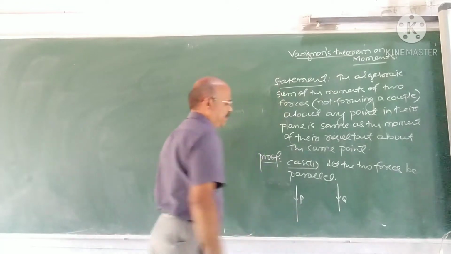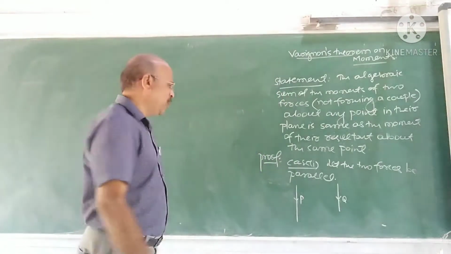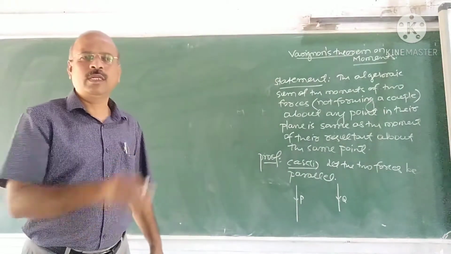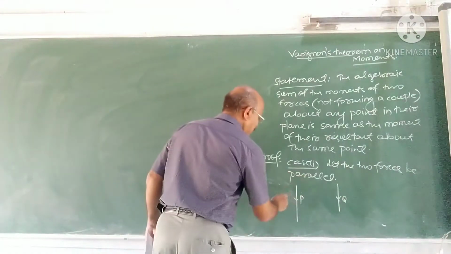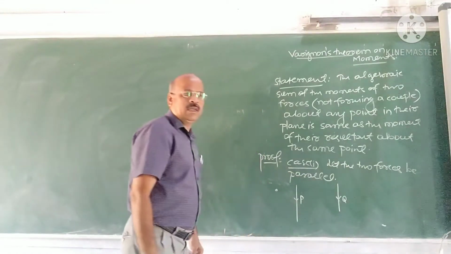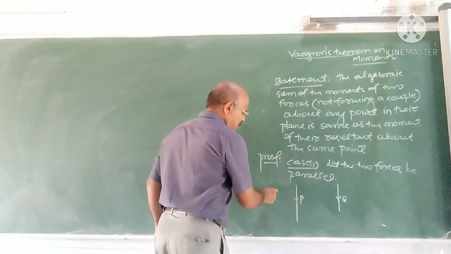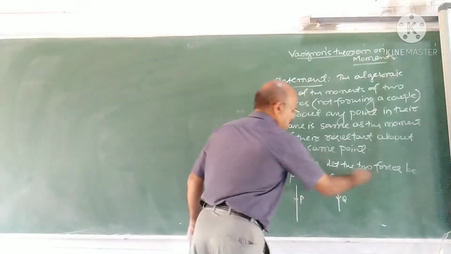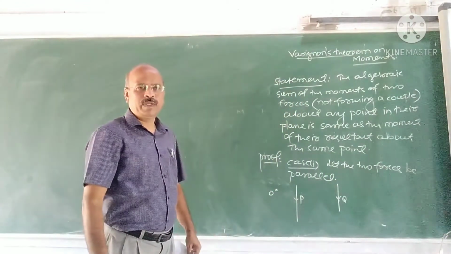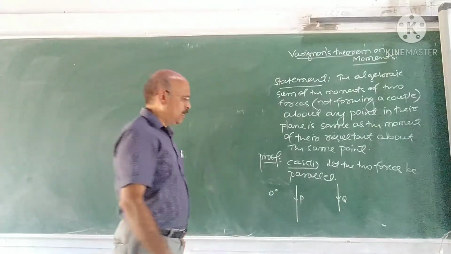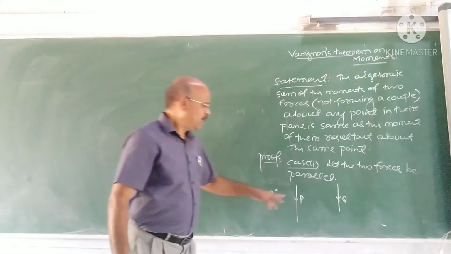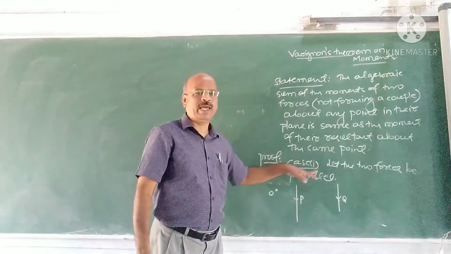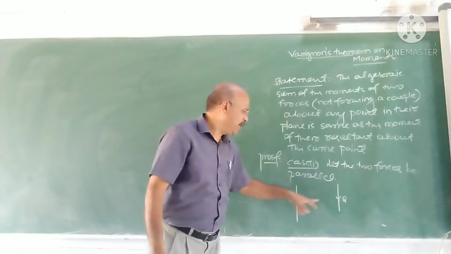Now I consider any point in the plane of the forces and I take the moment of these two forces about that point. I consider any point. Suppose this is the point. Different cases arise. We can take point O in between PQ or one side of P or another side of that force. Correct? Different cases may arise. What you have to prove? Now we have taken two forces as lines of action of the two forces are parallel and P and Q are the two forces.